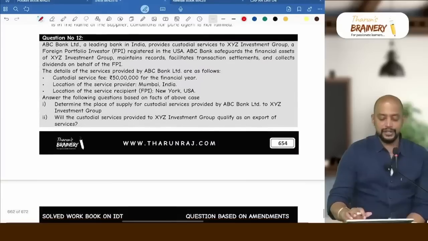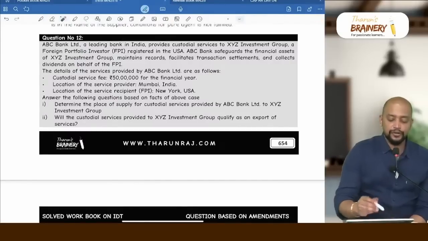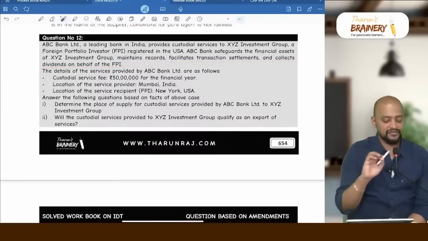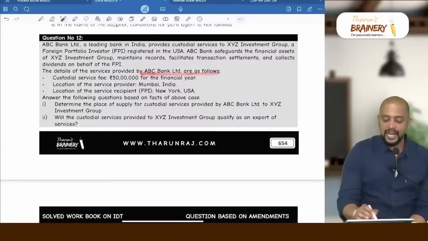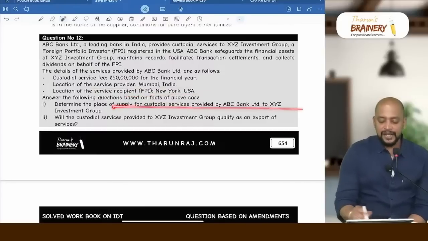Okay, so one more question, question number 12. ABC Bank Limited, a leading bank in India, provides custodial services to XYZ Investment Group, a foreign portfolio investor registered in USA. ABC Bank safeguards the financial assets of XYZ Investment Group, maintains records, facilitates transaction settlements and collects dividends on behalf of FPI. The details of the service provided by ABC Bank Limited are as follows. Custodial service fee, how much they are collecting? 50 lakhs for the financial year. Then location of service provider Mumbai, location of recipient New York, USA. Determine the place of supply.